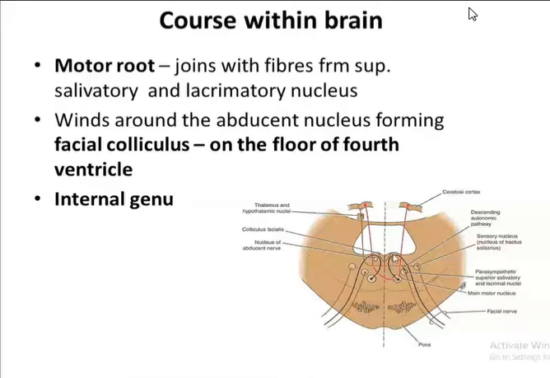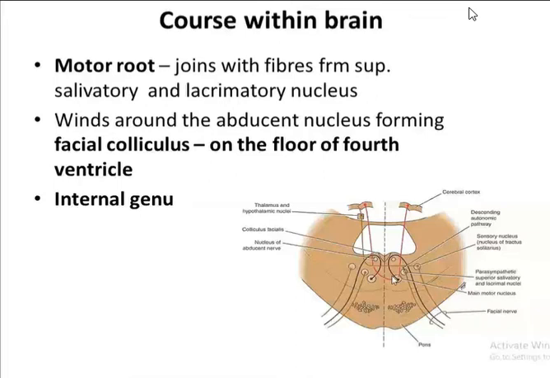When it winds around here, it forms the facial colliculus. Now you must have seen this in the floor of the fourth ventricle. So when the motor root winds around the abducens nerve nucleus, it forms the facial colliculus, which is in the floor of the fourth ventricle. From here it runs downward and forward, and here it forms the internal genu. So it forms two genu, internal as well as the external genu.